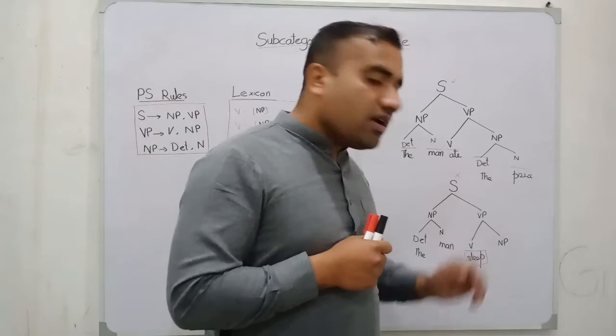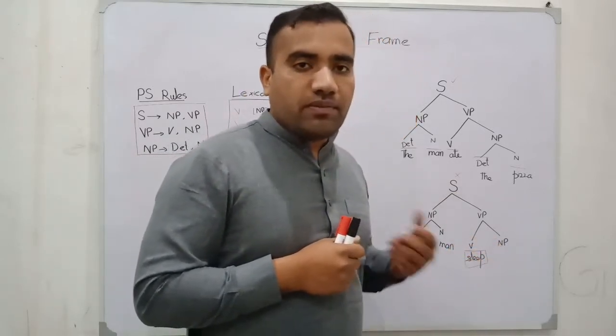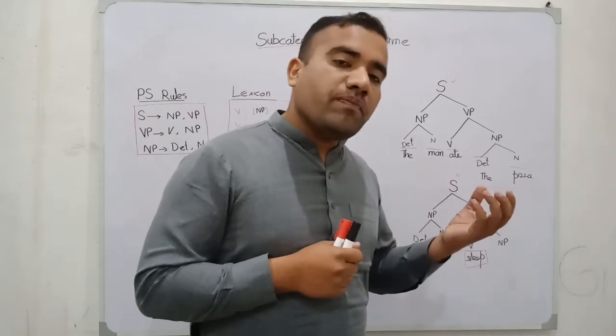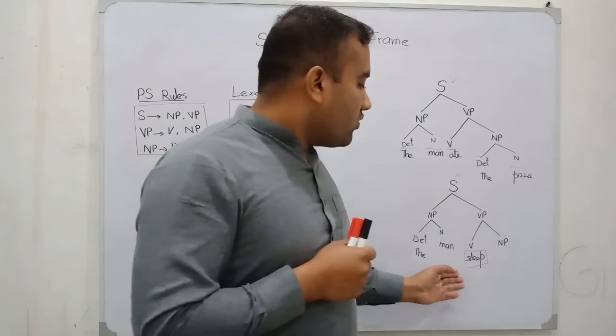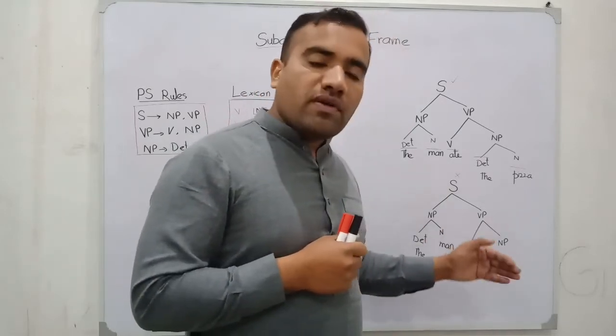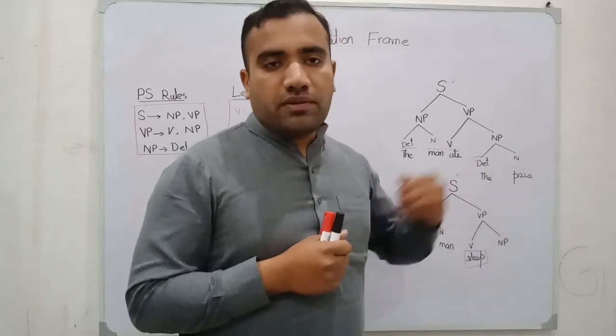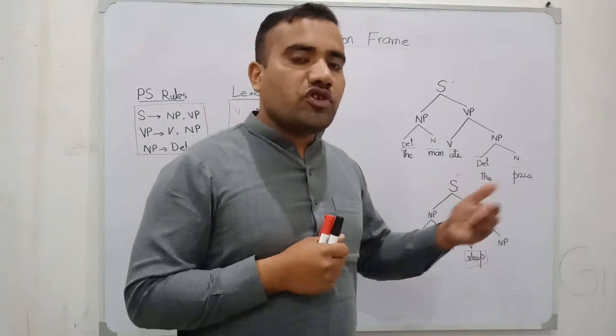And in this diagram, here NP is empty. And if we say a ditransitive verb, in that verb we may have two NPs. For example, he gave a pen to me, he gave a pen to him. This is the ditransitive verb.